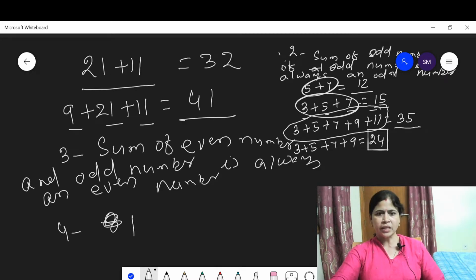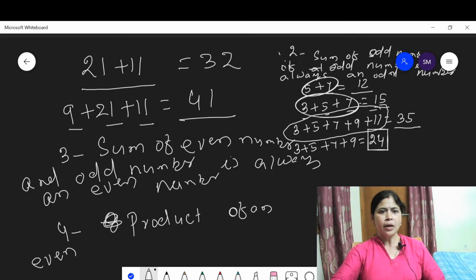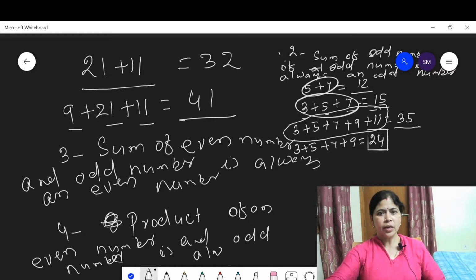Fourth property says that the product of an even number and an odd number is always an even number. Now let us practice. Now let us discuss some examples. Clear?